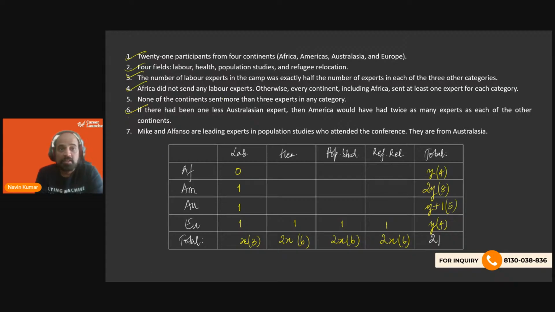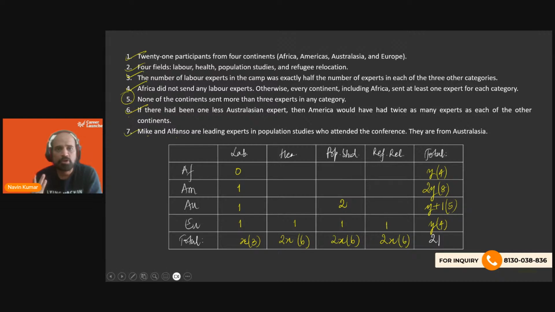Done with this. None of the continents sent more than 3 experts in any category. So the maximum number we can put is 3 here. Okay, so we will remember this. Mike and Alfonso, that is, there are 2 experts in population studies who attended the conference and therefore from AU. So this one is definitely 2, right? Or we can say at least 2.